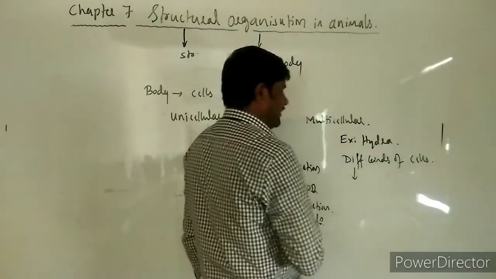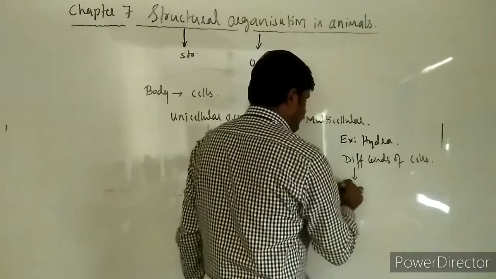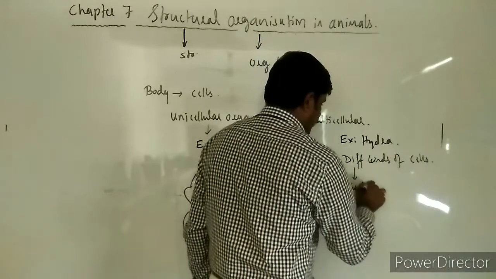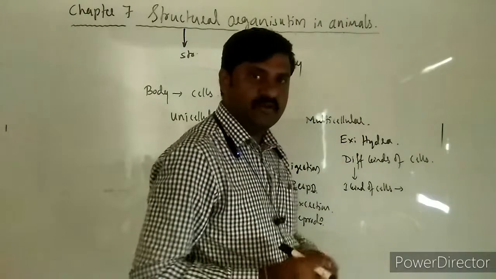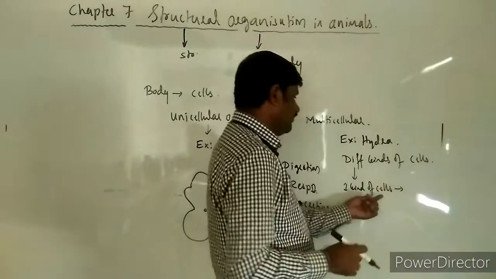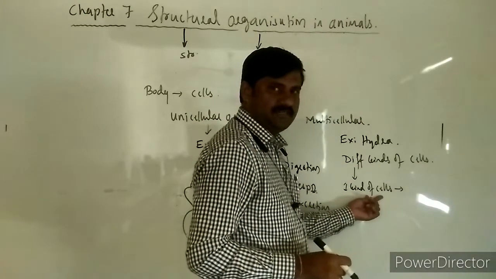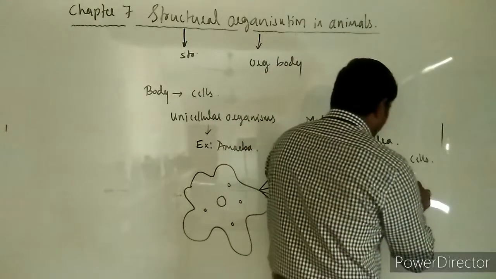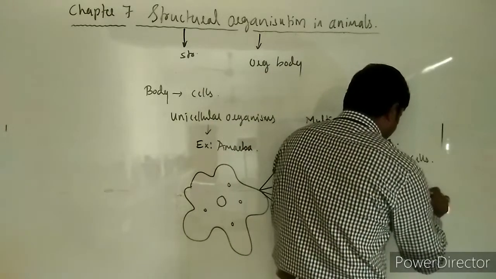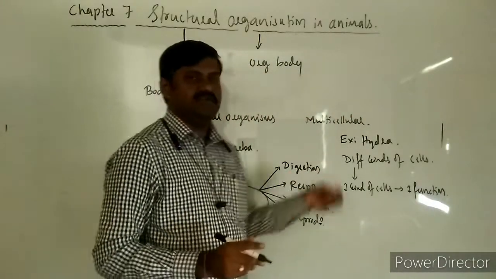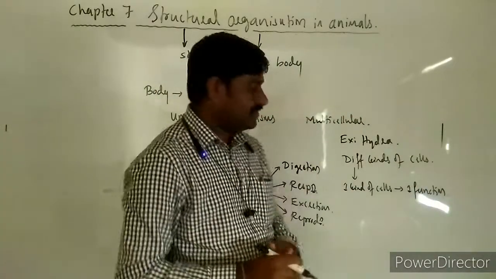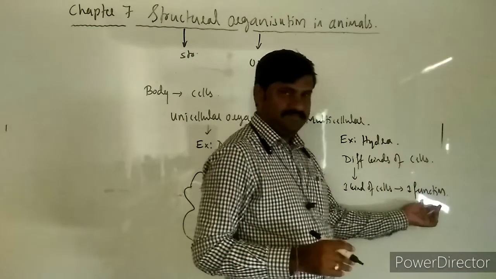Among these different kinds, one kind of cells together perform one function. It may be digestion, respiration or something else.